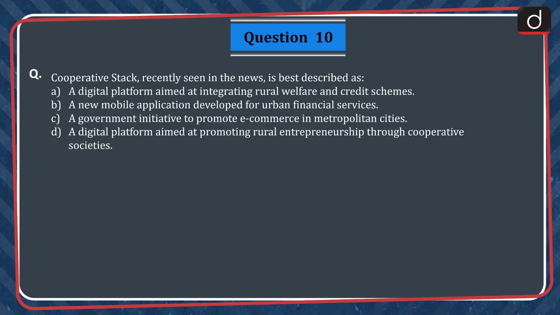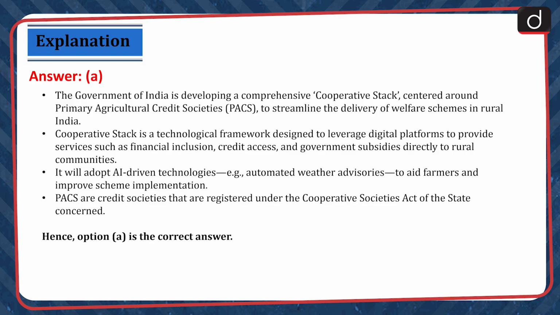Question 10. Cooperative Stack, recently seen in the news, is best described as A. A digital platform aimed at integrating rural welfare and credit schemes. B. A new mobile application developed for urban financial services. C. A government initiative to promote e-commerce in metropolitan cities. D. A digital platform aimed at promoting rural entrepreneurship through cooperative societies. The correct answer is option A.